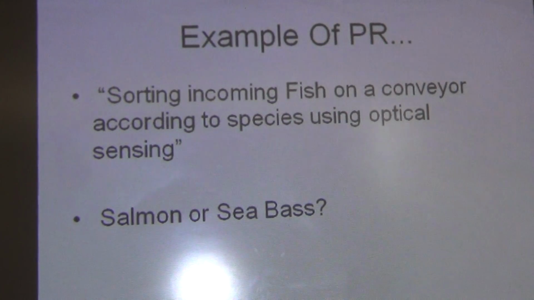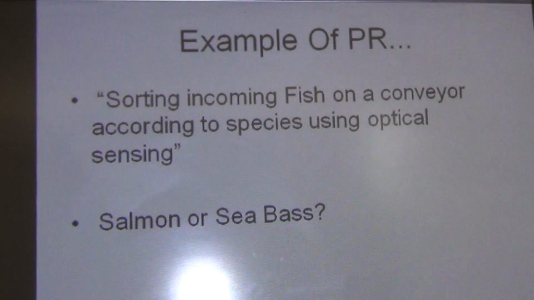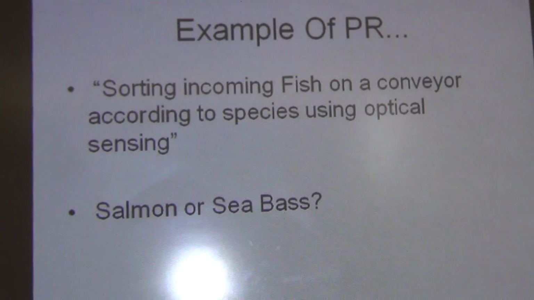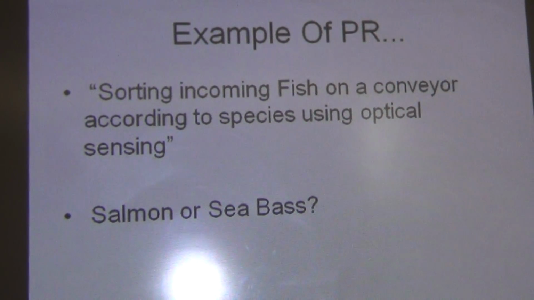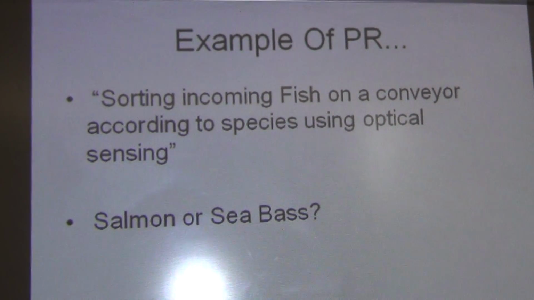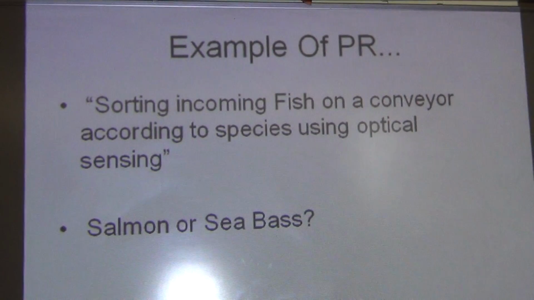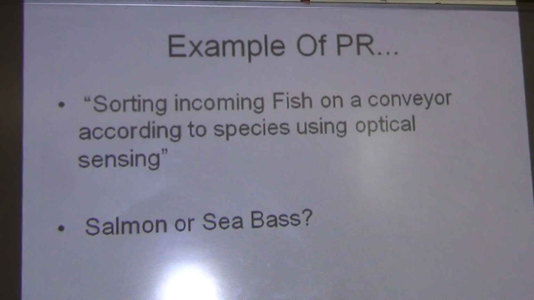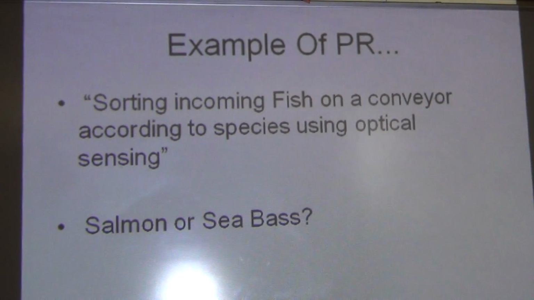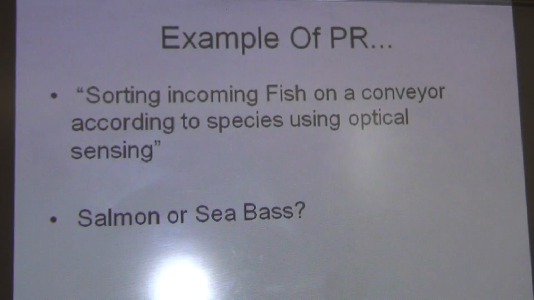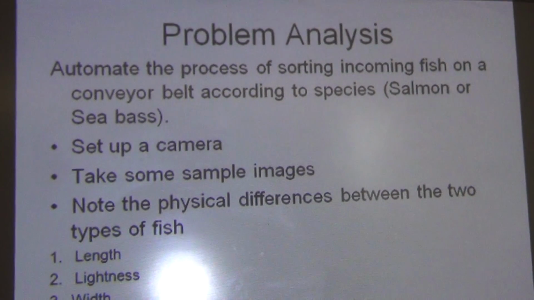In our problem we have taken the example of sorting incoming fish on a conveyor according to species using optical sensing. In pattern recognition we use some sensors. So an optical sensor, that means a camera, we are going to use in this problem. We have to categorize the fish, whether it's a salmon or sea bass.